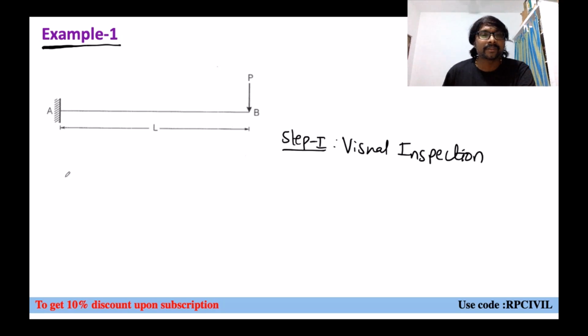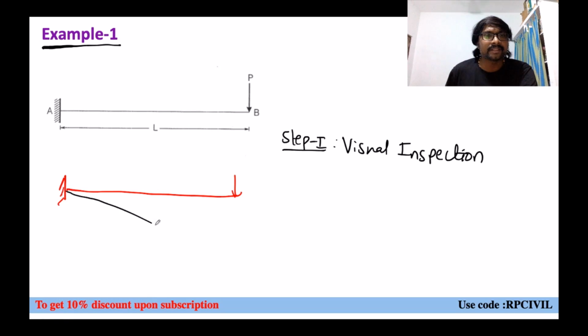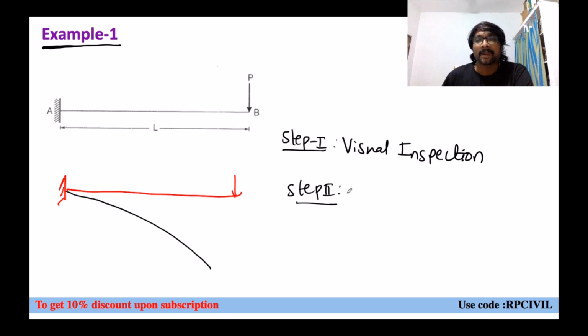So here, if you consider this beam, the general bending or deflection may be like this, let us say. It is in a curved format. But is it correct? Just by visual inspection we have drawn it like this, but we need to check it. How can you check it? By means of compatibility conditions.